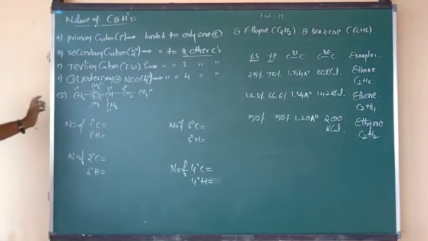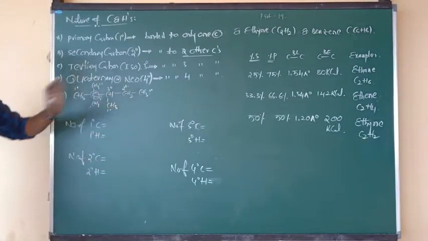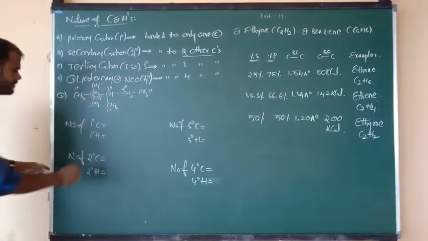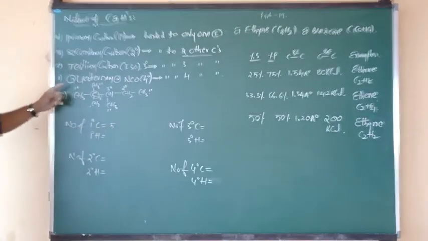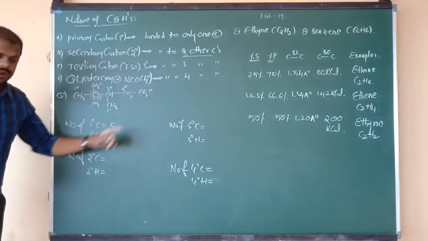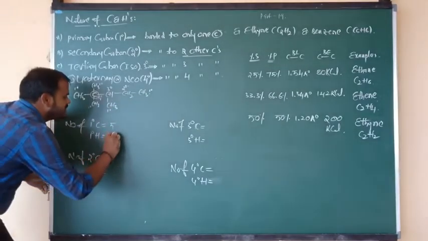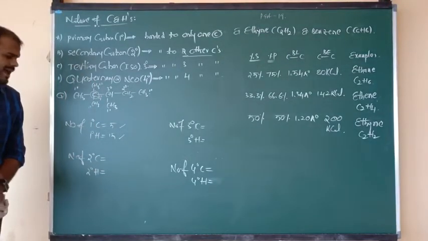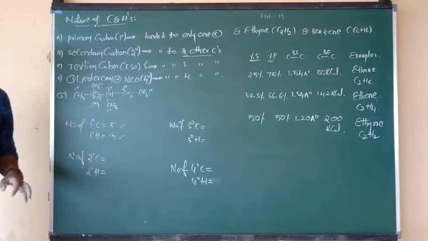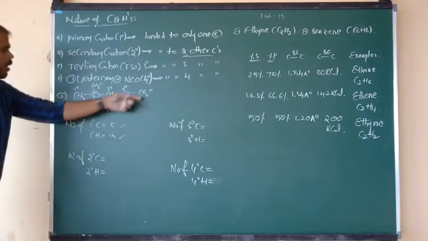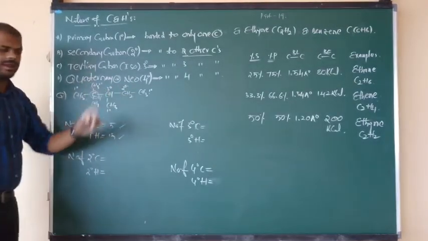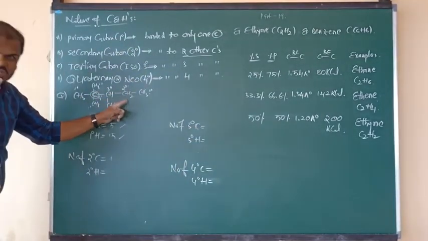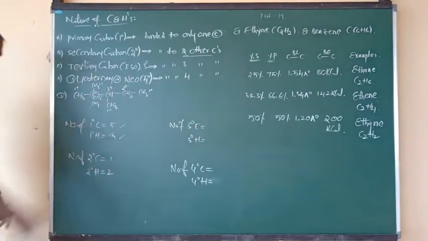Okay? Good. So the number of primary carbons in the given example: 1, 2, 3, 4, 5. Every primary carbon contains 3 hydrogens. So 5 threes are 15 hydrogens. In that manner, we have to calculate the primary carbons and hydrogens. Let's go for secondary. How many secondary carbons are there? Only one secondary carbon. But that secondary carbon contains 2 hydrogens. So secondary hydrogens are 2.